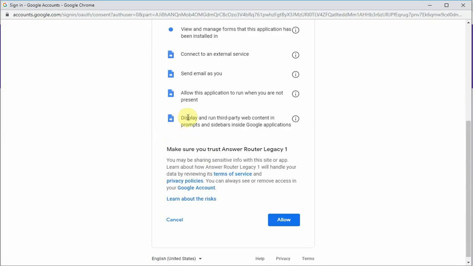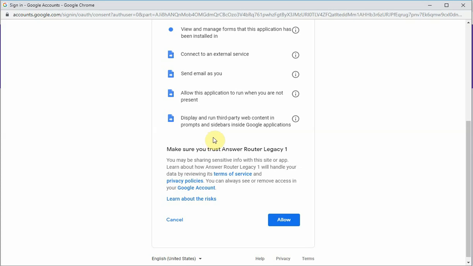The next permission is display and run third-party web content in prompts and sidebars inside Google applications. What that means is there is a sidebar and there are dialog boxes for making settings.